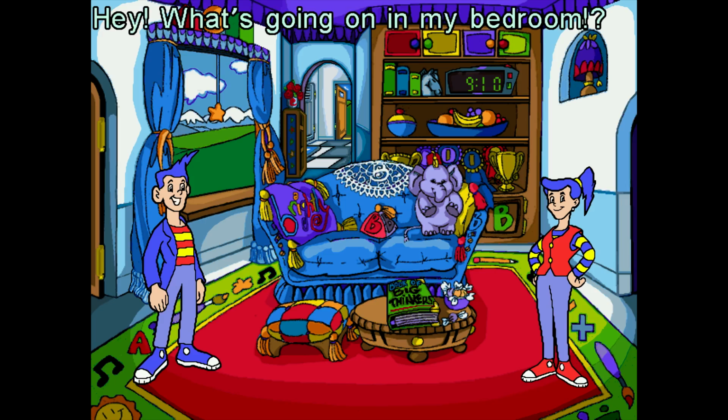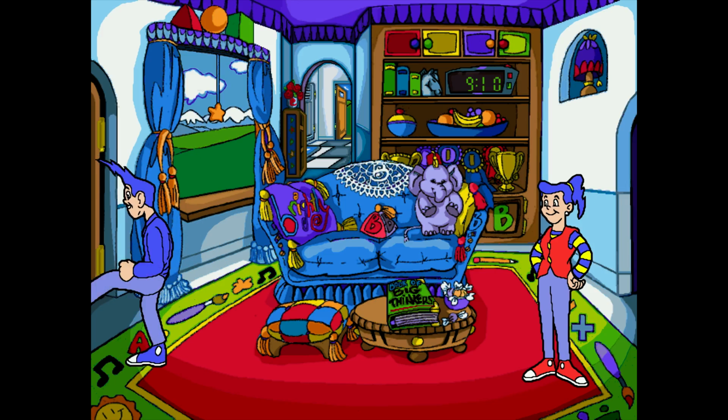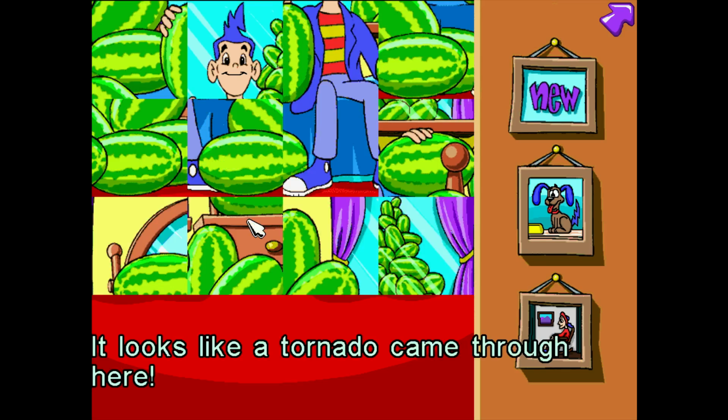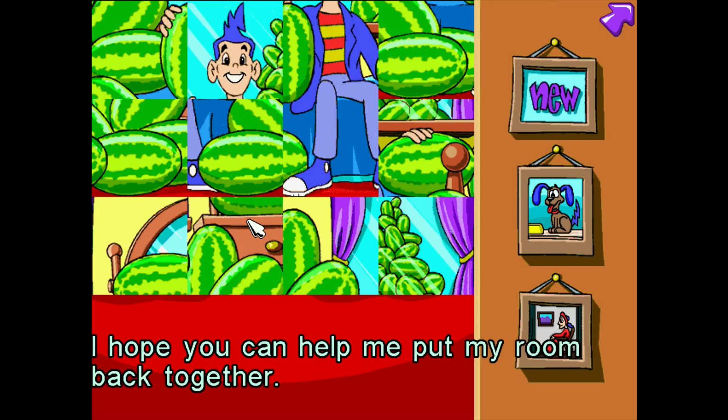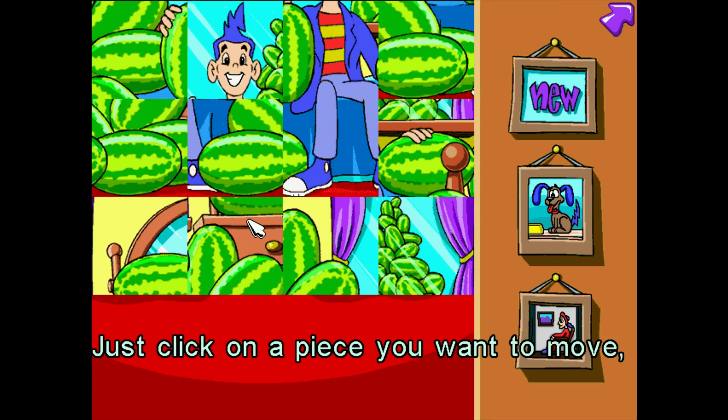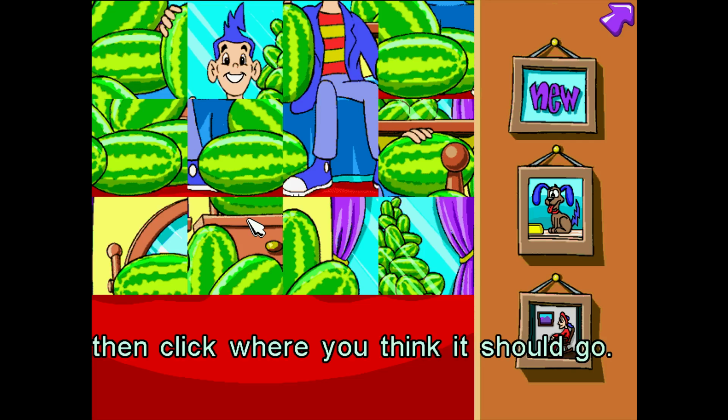Hey, what's going on in my bedroom? Yikes! It looks like a tornado came through here. I hope you can help me put my room back together. Just click on a piece you want to move, then click where you think it should go.